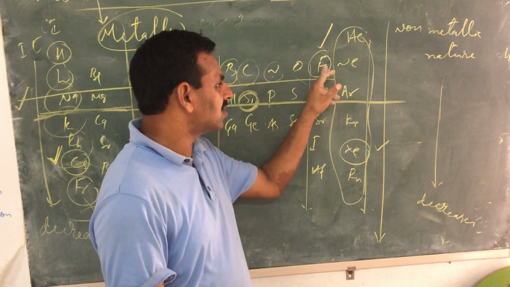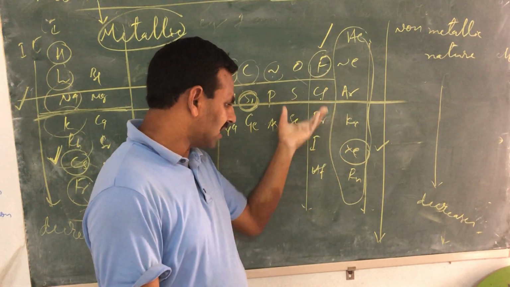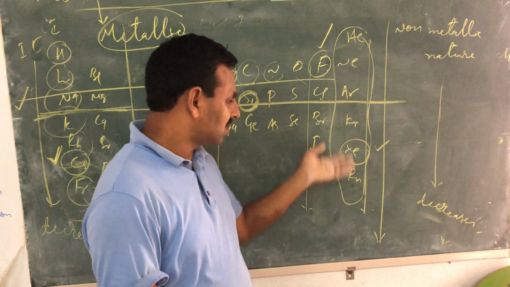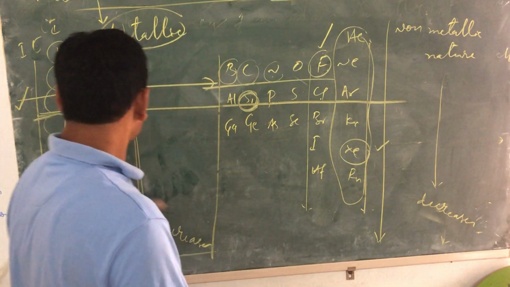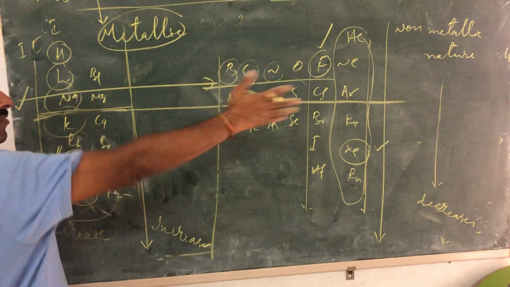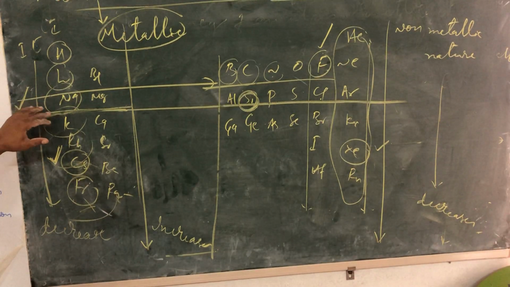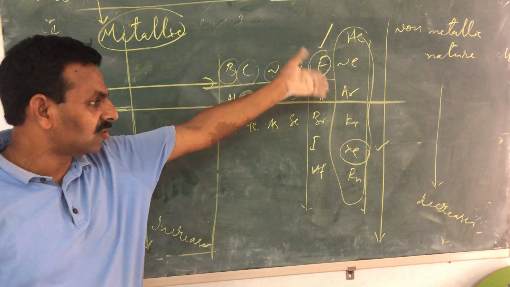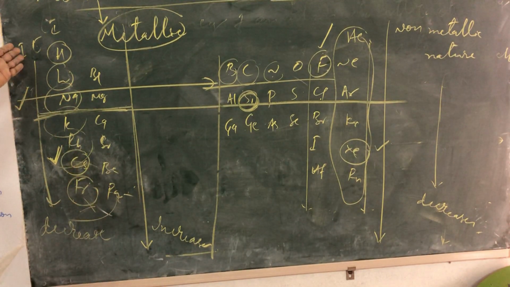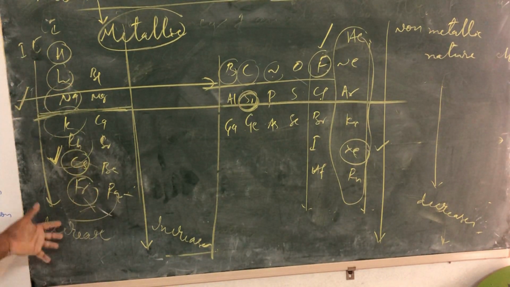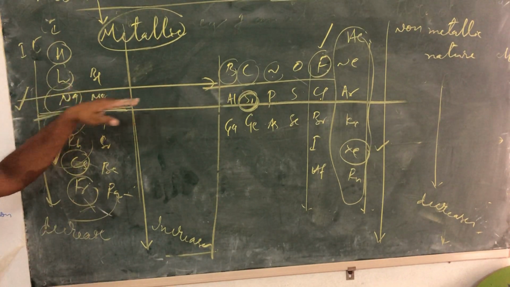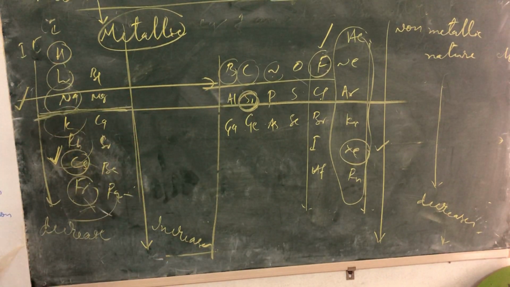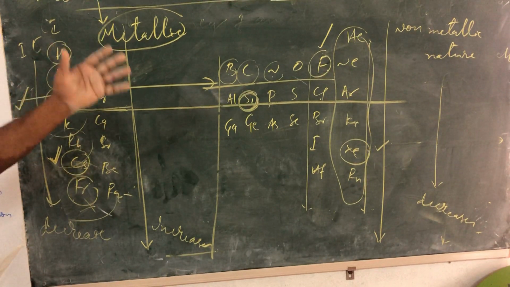So strongly non-metallic is fluorine, and then gradually the size increases, electron affinity decreases, so non-metallic nature also decreases. So non-metallic nature decreases down the group. From left to right, non-metallic nature increases, down the group decreases. Metallic nature down the group increases as the size is increasing and ionization energy is decreasing. Metallic nature left to right decreases, and gradually non-metallic nature increases when you go to the end point.